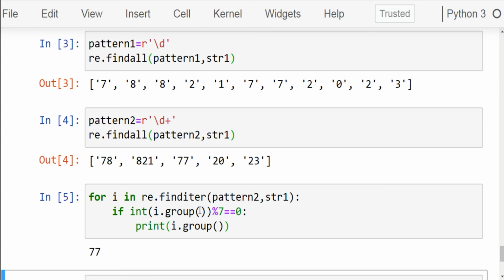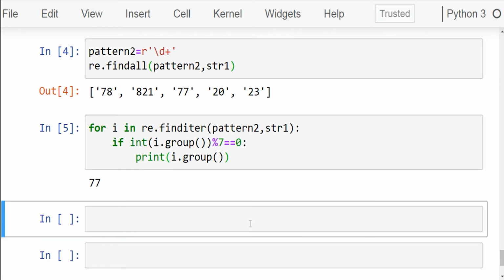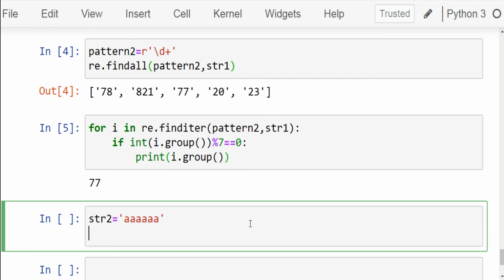Now let's discuss the curly braces quantifier. Let's create a variable str2 and assign it the string of 6 A's. Here we will try to understand the curly braces quantifier through an example. At first write the pattern. Write pattern equals a and within curly braces 2, 4. See that I have used the curly braces quantifier which is greedy and it will try to match 4 A's, 3 A's or 2 A's.